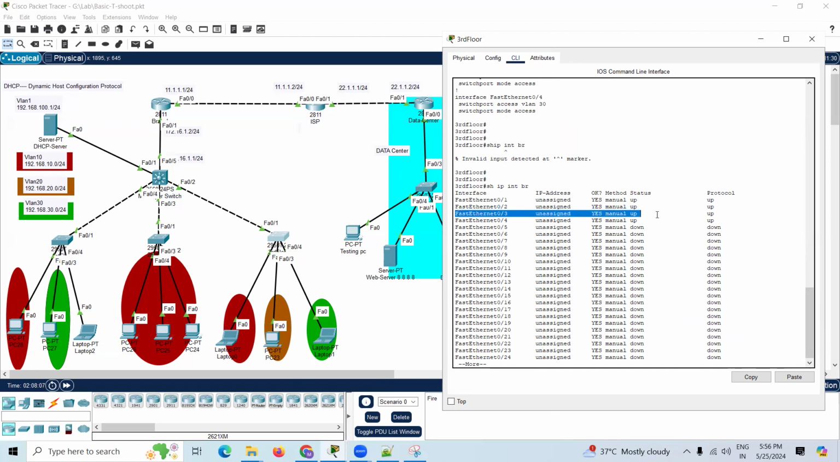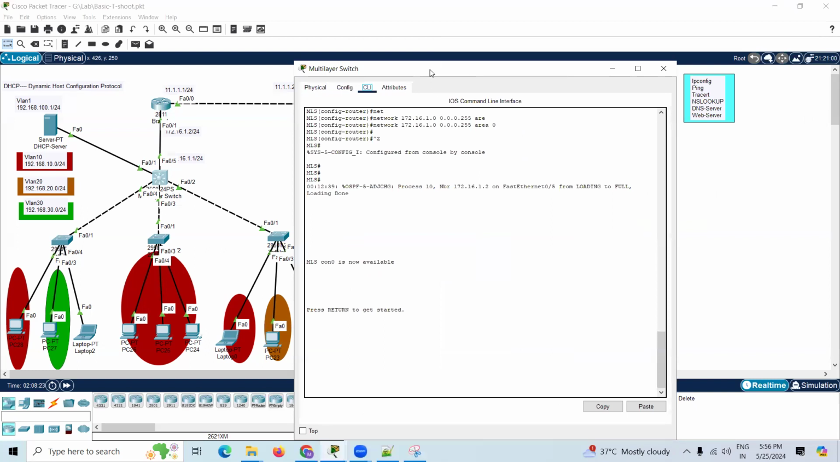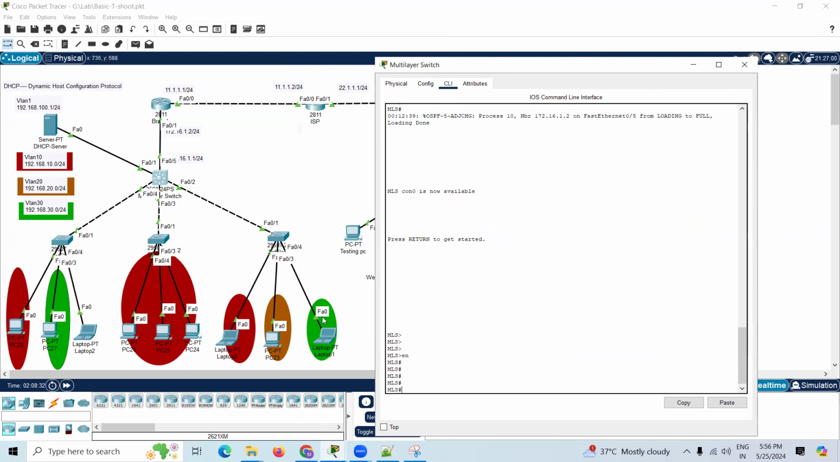It is up only. We haven't assigned the IP address because we are getting the IP address through DHCP, Dynamic Host Configuration Protocol. Through DHCP we are getting the IP address. We'll check whether the IP configured on the trunk port is proper. If it is a trunk, we can access the different PCs, so the issue is not here. The only issue is that a single user is not able to access the internet.